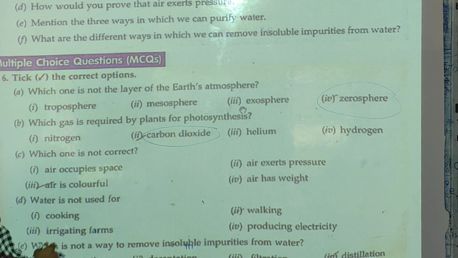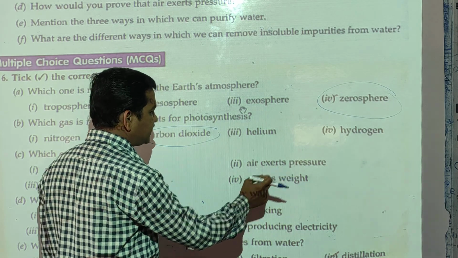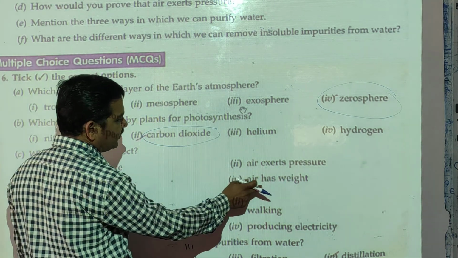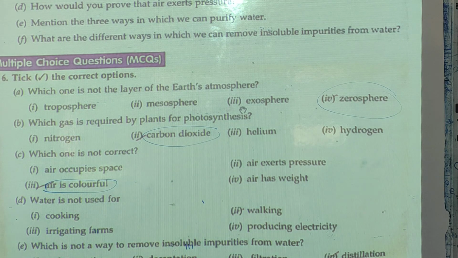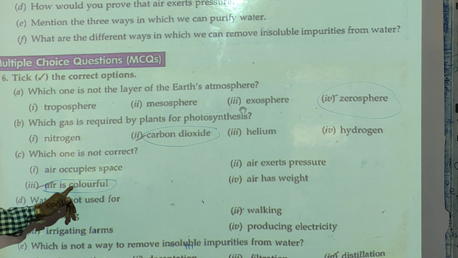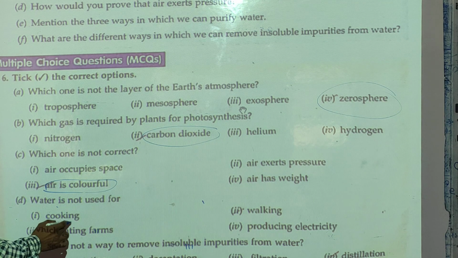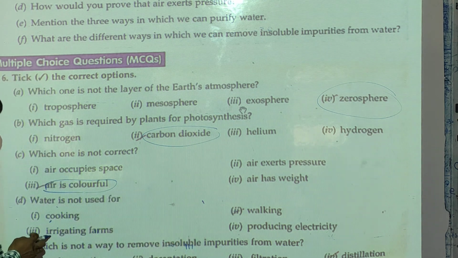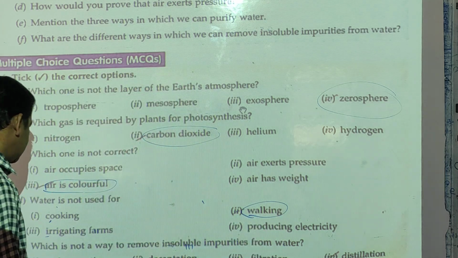Which one is not correct? Air occupies space, correct. Air exerts pressure, correct. Air is colorful; air has weight, correct. Which one is not correct? Air is colorful? No, it is colorless. Next, water is not used for cooking, walking, irrigation and producing electricity. Here, walking, no need of water.